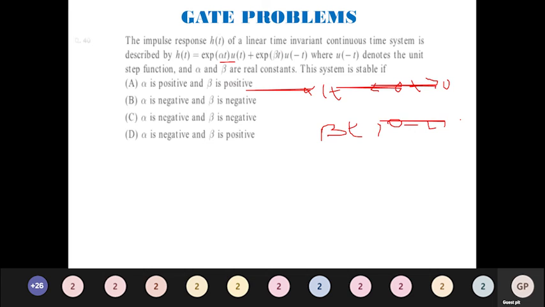For both cases, you have to check. When this is possible, it means alpha is going to be negative and beta is going to be positive. Alpha is negative and beta is positive, so option D has that. This will be the answer.